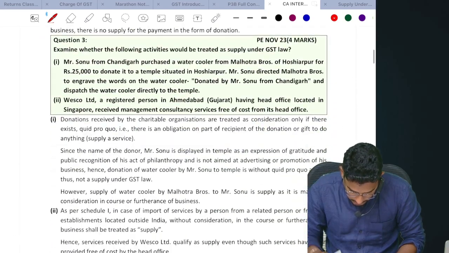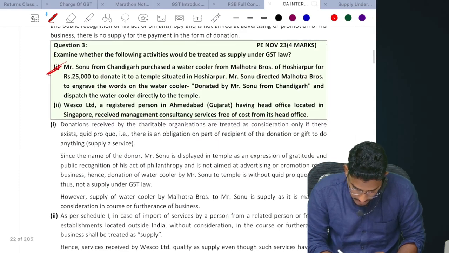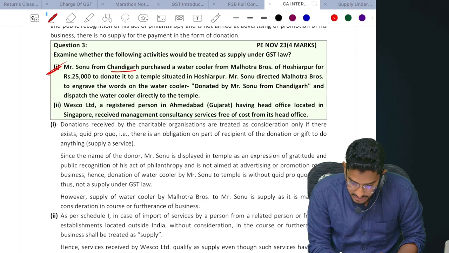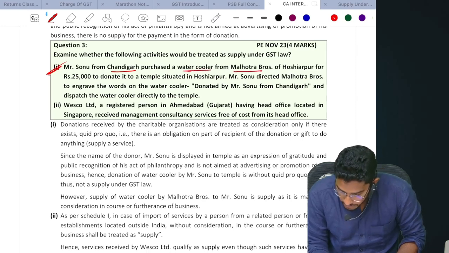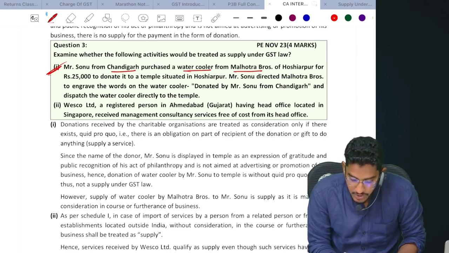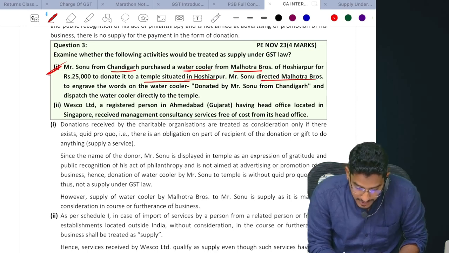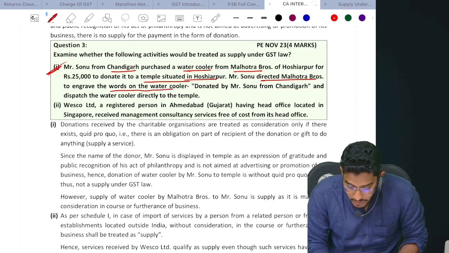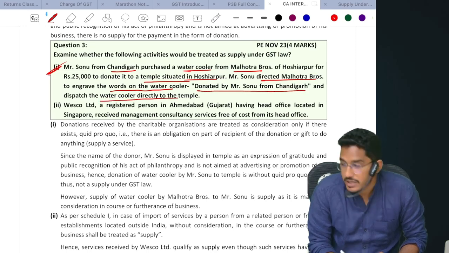Things which require my attention. Let me see. Mr. Sonu from Chandigarh purchased a water cooler from Malhotra Brothers of Hoshiarpur for 25,000 to donate it to a temple situated in Hoshiarpur. Mr. Sonu directed Malhotra Brothers to engrave the words 'donated by Mr. Sonu from Chandigarh' on the water cooler and dispatch the water cooler directly to the temple.